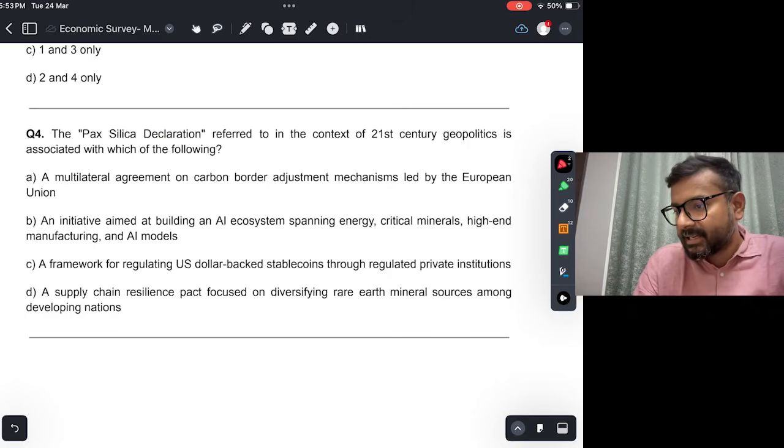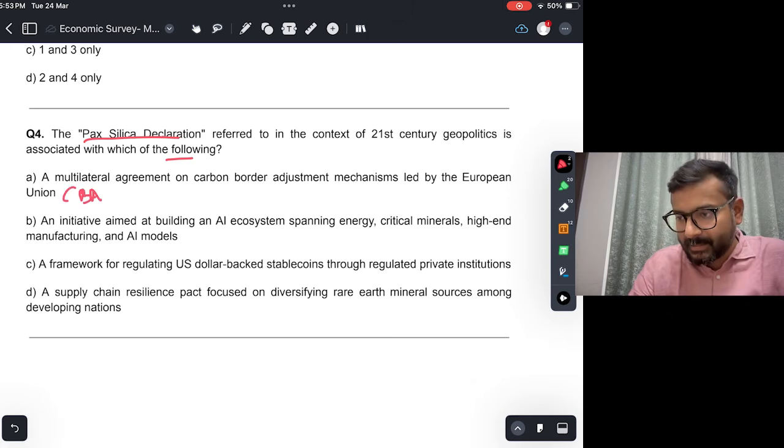Pax Silica Declaration, okay, referred in the context of 21st century global geopolitics, is associated with which of the following? A multilateral agreement on carbon border adjustment mechanism led by European Union. This is not true. This is CBAM. Right? This is not true. An initiative aimed at building an AI ecosystem spanning energy, critical minerals, high-end manufacturing, and AI models.